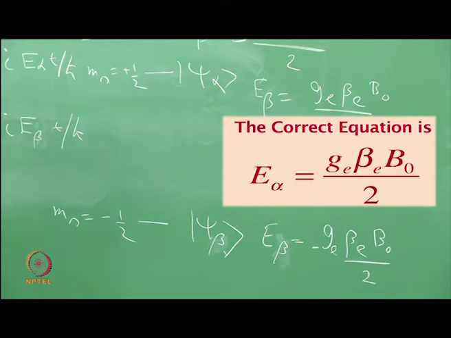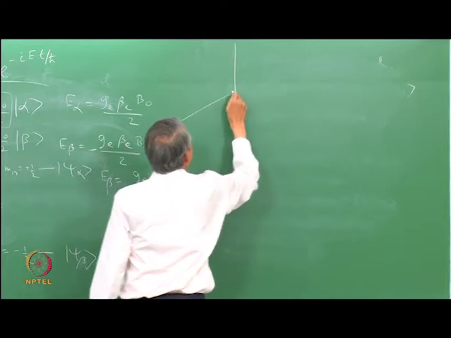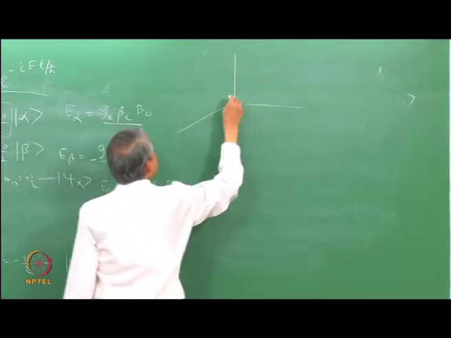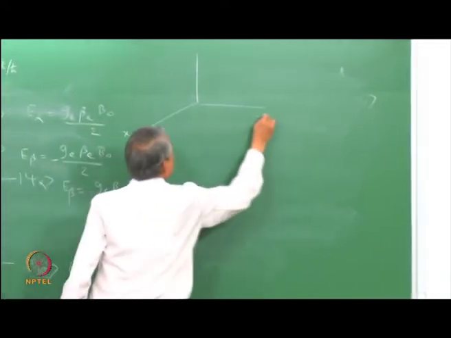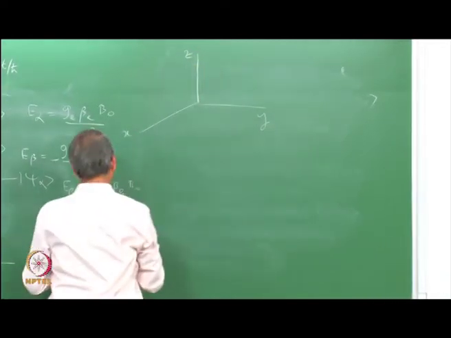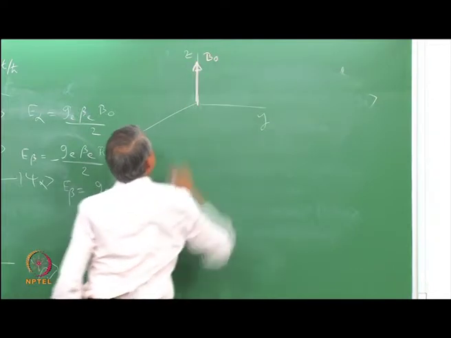Now, let us apply a small magnetic field along the xy plane. So, this is x, y, z, this is B0 applied along the z direction.